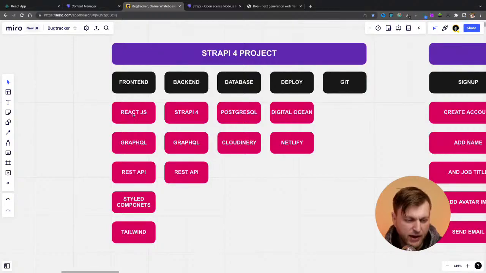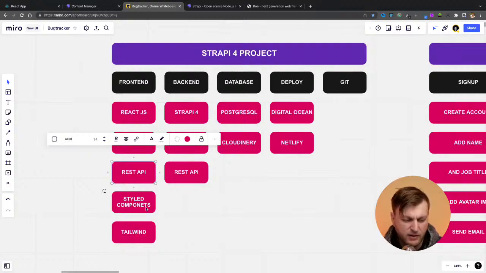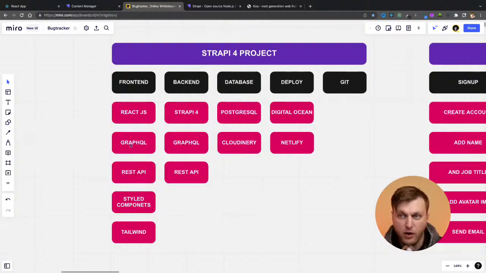For the front end, we're using React.js. We're going to be using REST API. To style things, we're going to use Tailwind and styled components. And then eventually we're going to do a GraphQL backend implementation. For the backend, to keep things easier, I'm using Strapi 4.